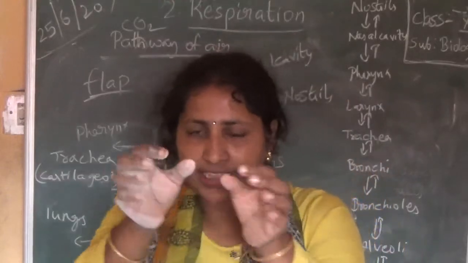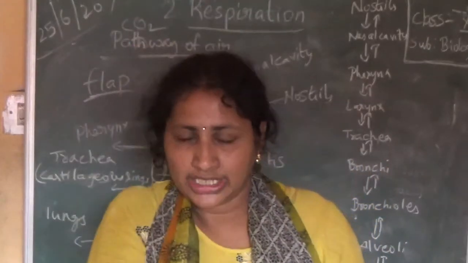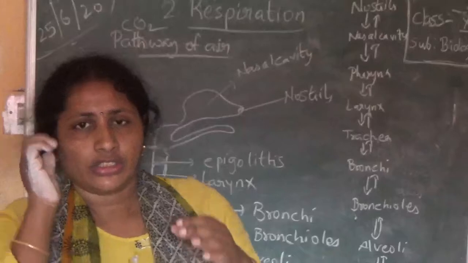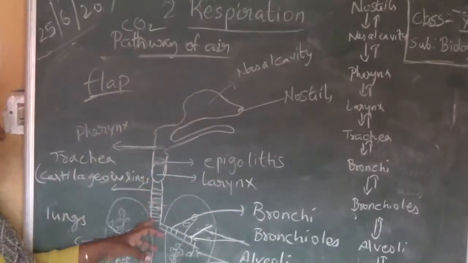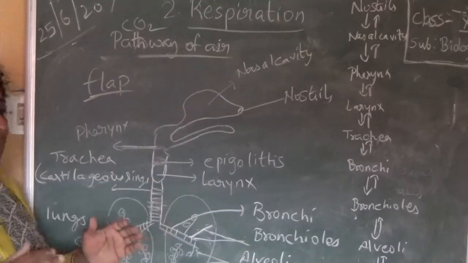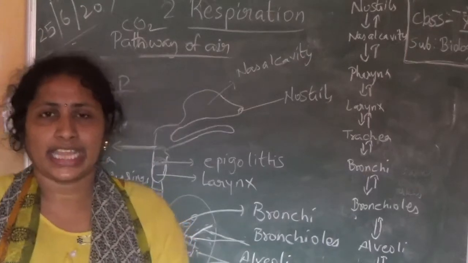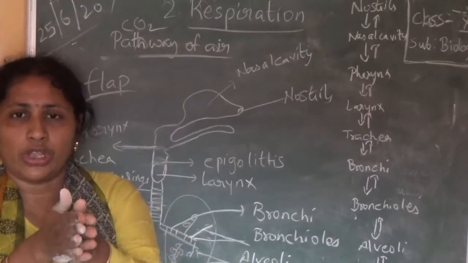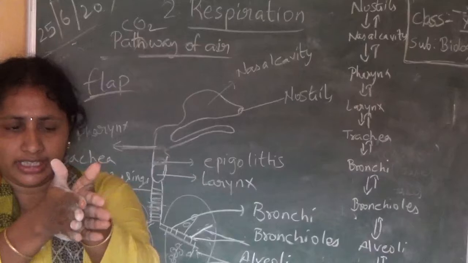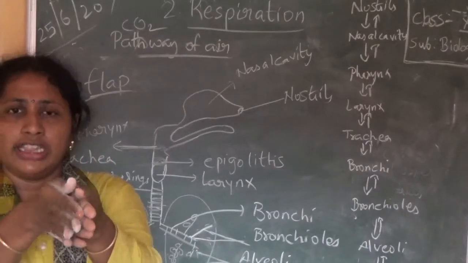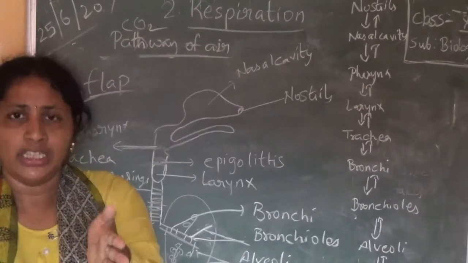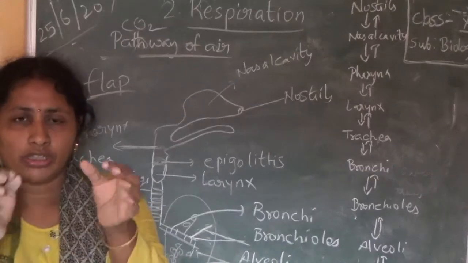It is like this. Imagine an empty rod. This empty rod is supported by rings. If these rings are not there, the rod will collapse. It will become like this. So the air will not enter and the person may die.